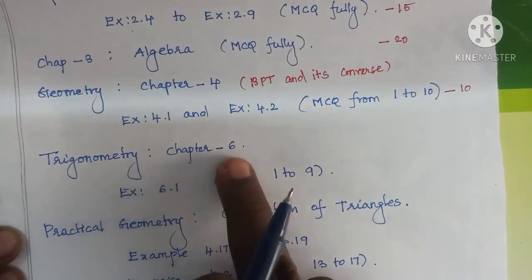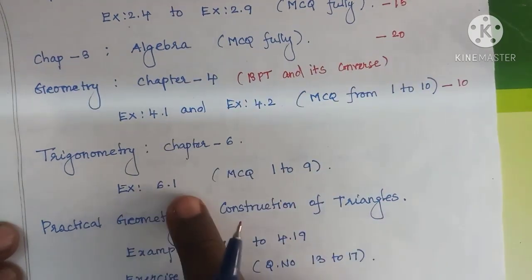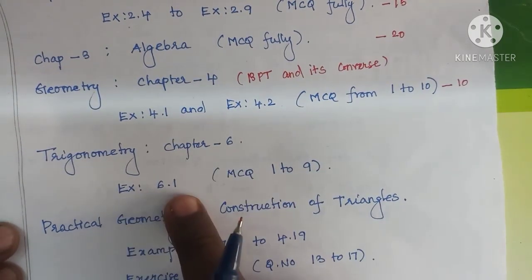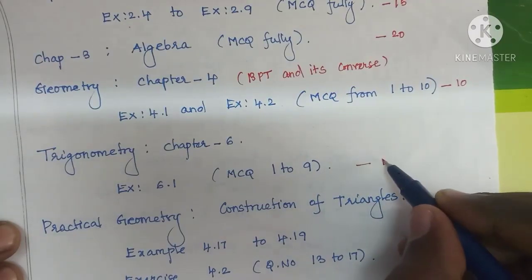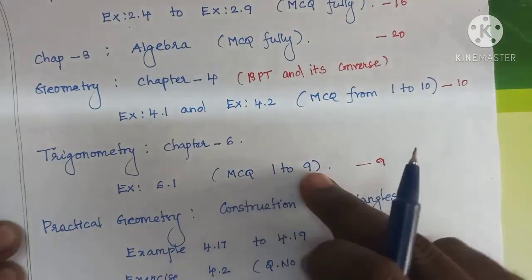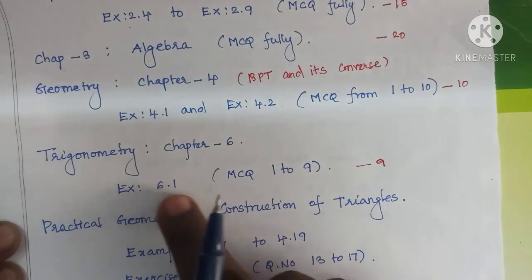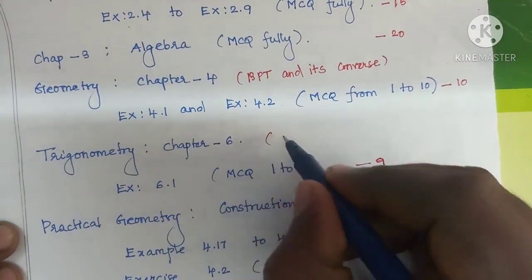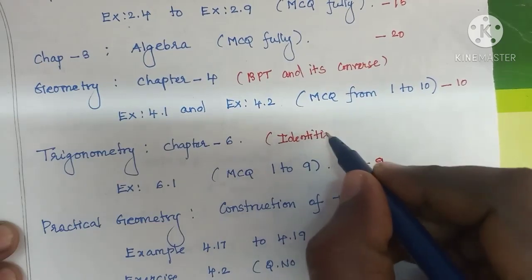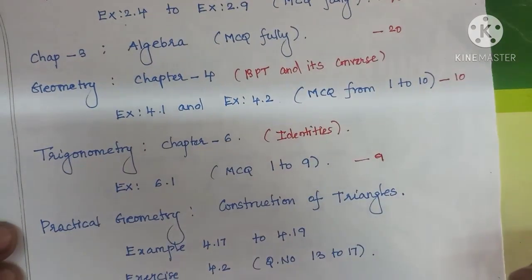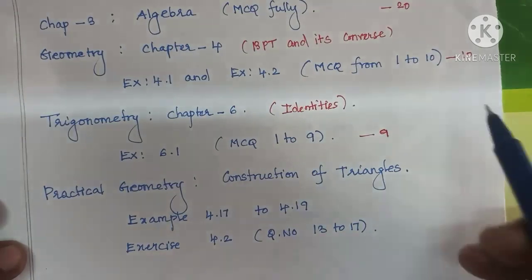Trigonometry, Chapter 6. Exercise number 6.1 alone. Here only 9 questions, 1 to 9. This 6.1 is related to trigonometric identities, problems related to identities.